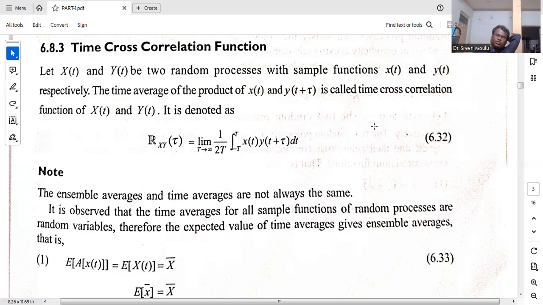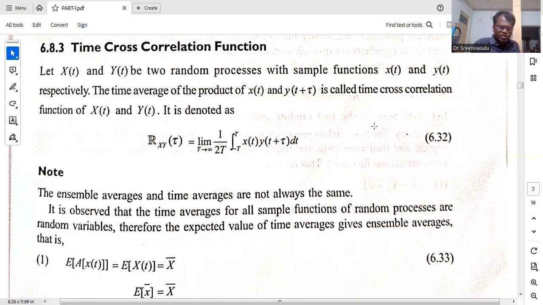So it is equal to Rxy of tau. The difference is that in the general cross correlation, there is no limit T tends to infinity; generally we just write it directly. So that is the difference between the ensemble average and the time average, for the average value, autocorrelation and cross correlation.